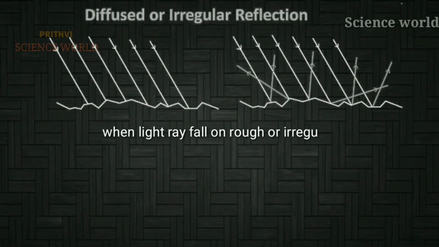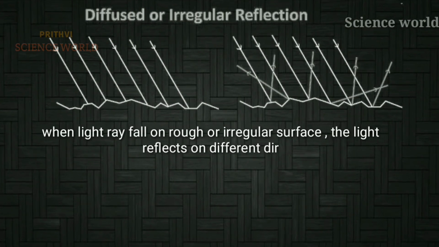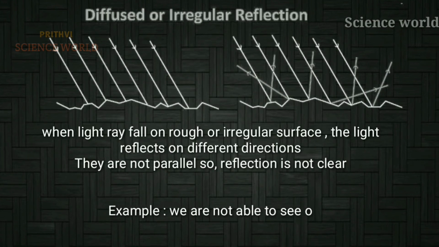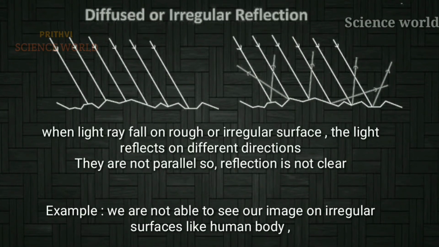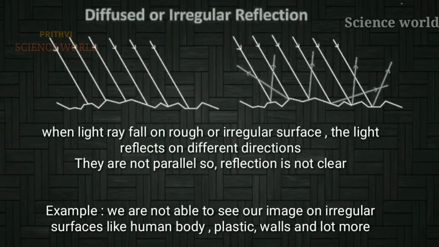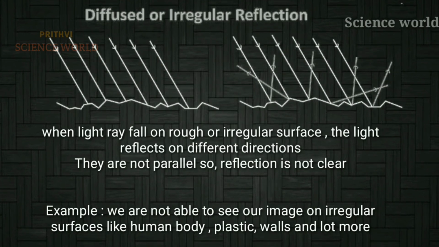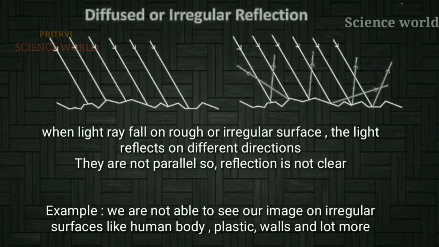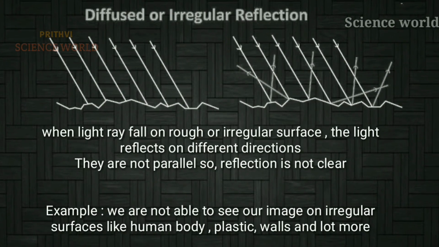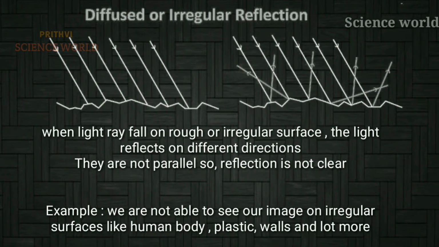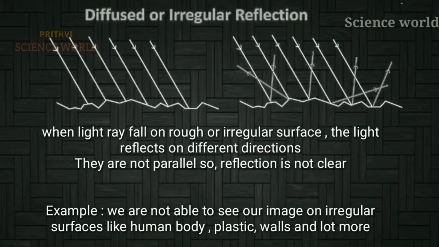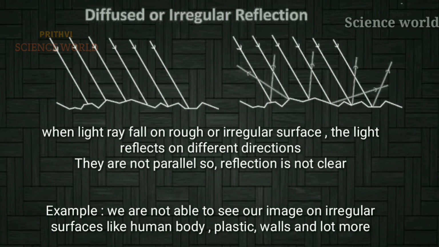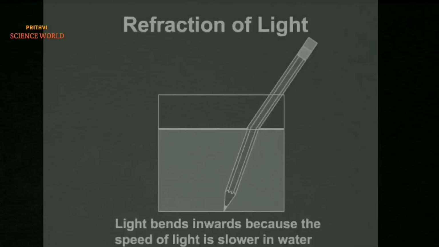When light falls on a rough or irregular surface, the light reflects in different directions. They are not parallel, so the reflection is not clear. For example, we are not able to see our image on irregular surfaces like the human body, plastic, walls and lots more. So what is an irregular surface? Here the incident rays are parallel but the reflected rays are not parallel to each other, so the image is not formed. Simply, it is called irregular reflection of light.